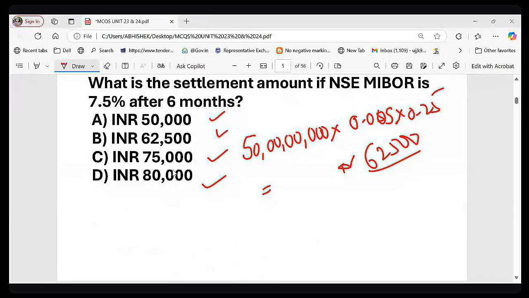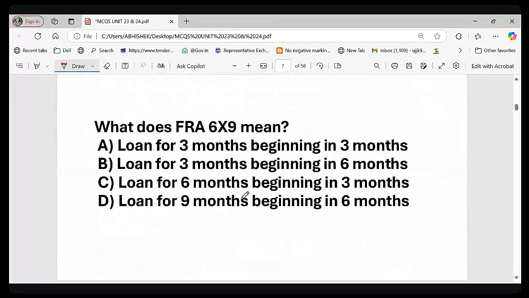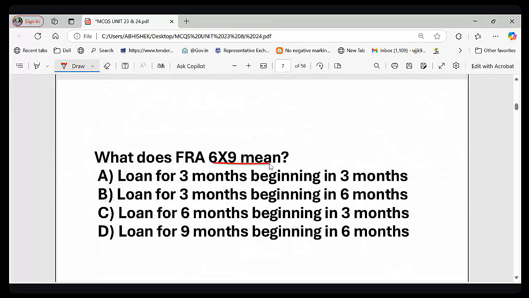Right. So remember this formula. This will help you to calculate. Now let's see the third part of the question. The third part of the question says, what does FRA 6 into 9 mean? What is the meaning of 6 into 9? Loan for 3 months beginning in 3 months, loan for 3 months beginning in 6 months, loan for 6 months beginning in 3 months. Of this, what does FRA 6 into 9 mean?